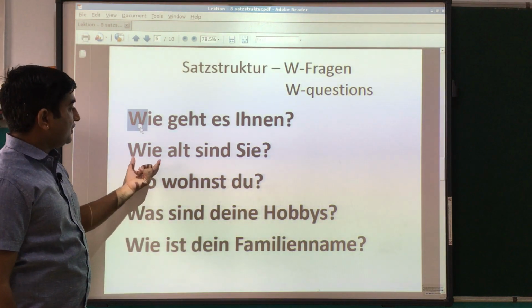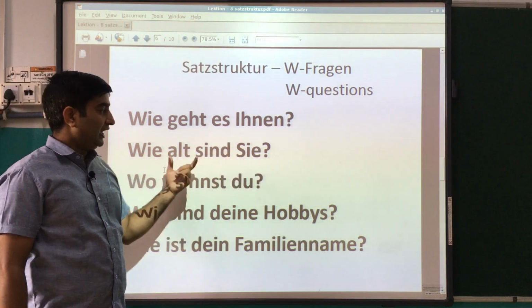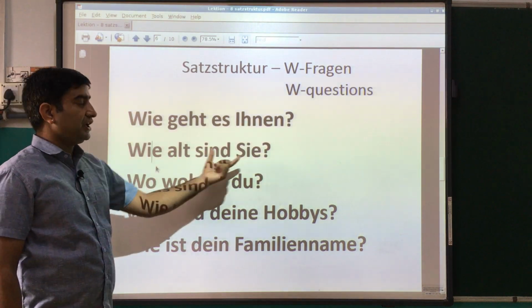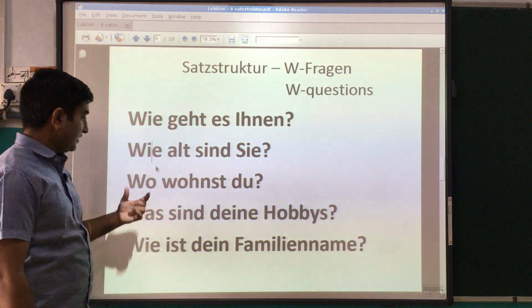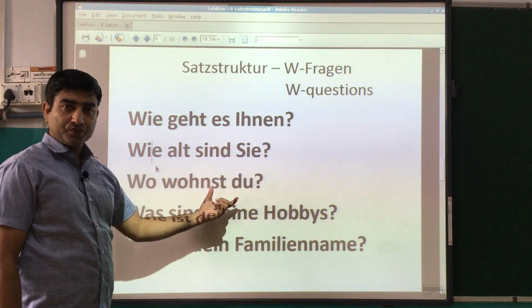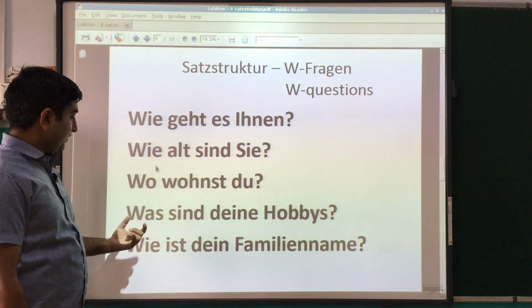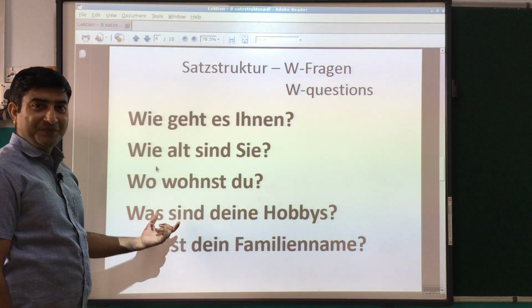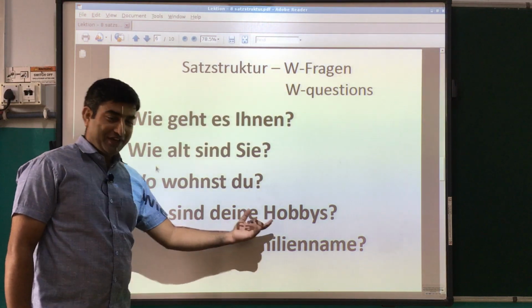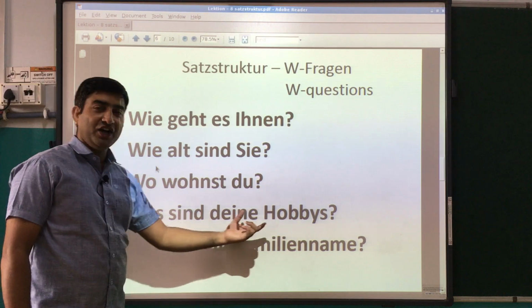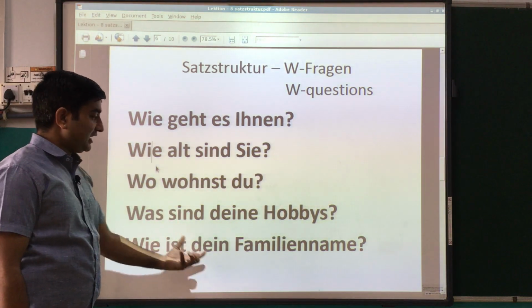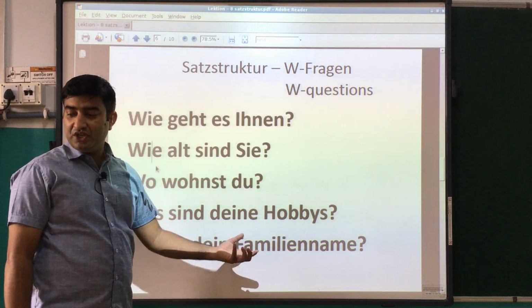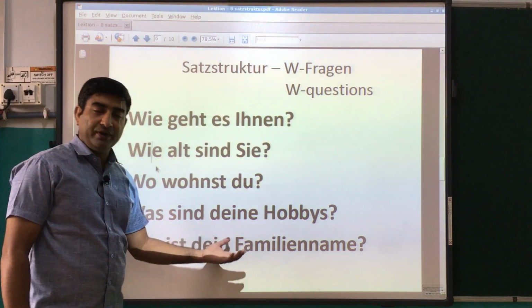So again we have second, wie alt sind Sie. Wie alt sind Sie means how old are you. Okay, meaning of this sentence, how old are you. Then wo wohnst du, where do you live. Was sind deine Hobbys means what are your hobbies. Wie ist dein Familienname, what is your surname, what is your family name.